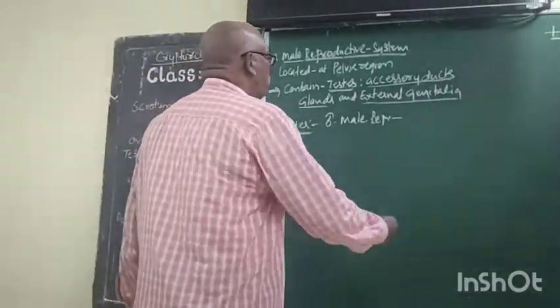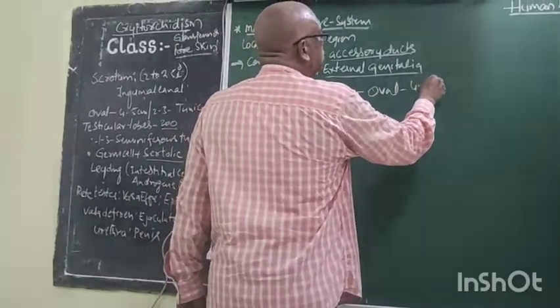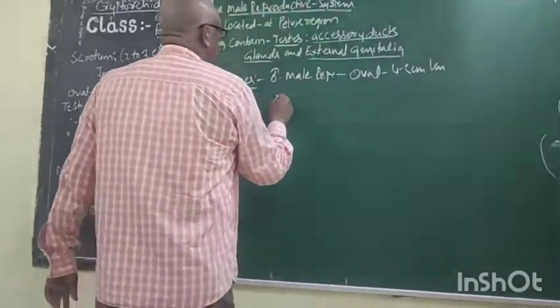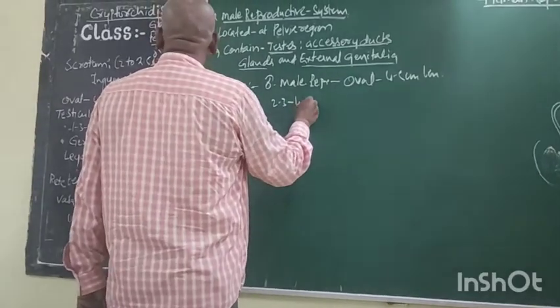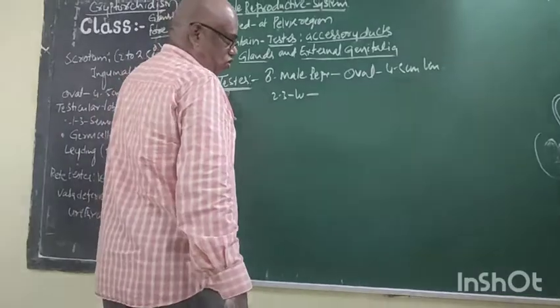It is oval in shape, 4 to 5 centimeters in length and 2 to 3 centimeters in width. Okay. Now the testis.